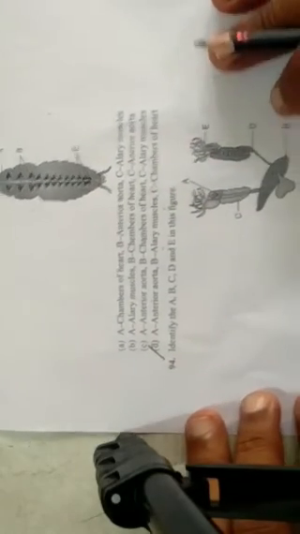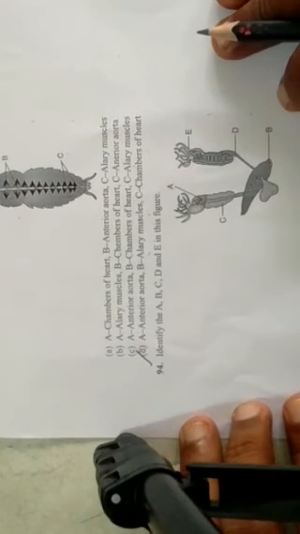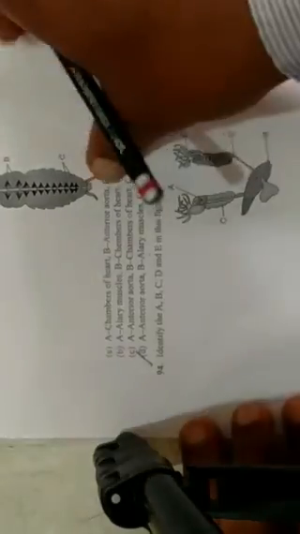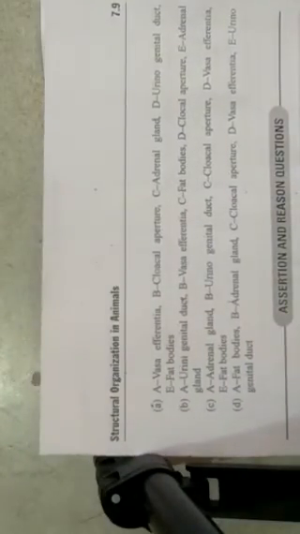Next one. Identify the diagram A, B, C, D, E and find out what A, B, C, D, E are. Here it is a diagram of the frog, the system here. So options, clear in the diagram. Do observe the diagram also. In A, it is nothing but vasa efferentia. These are the vasa efferentia.